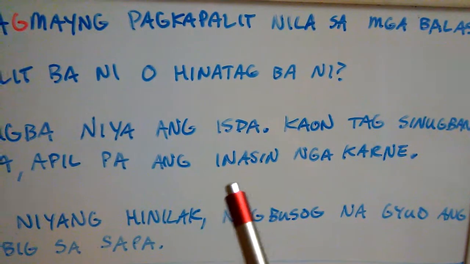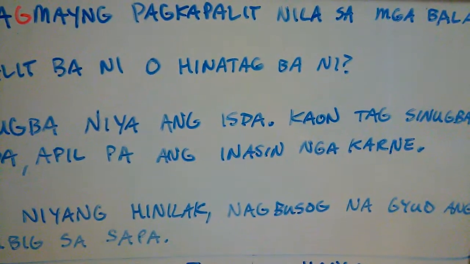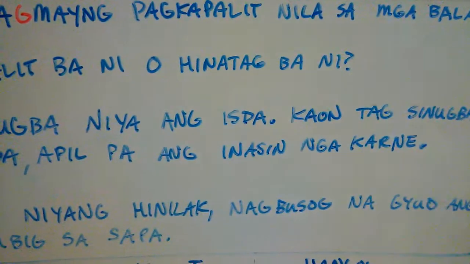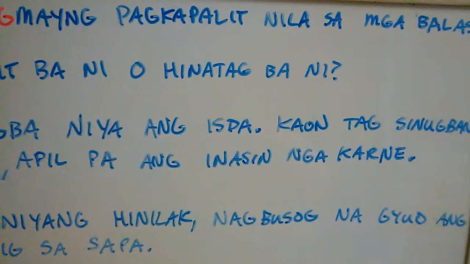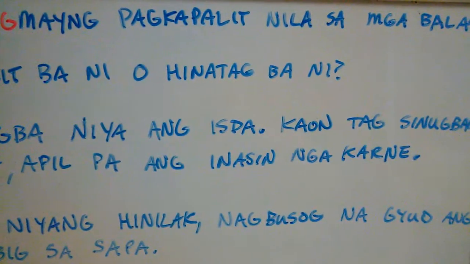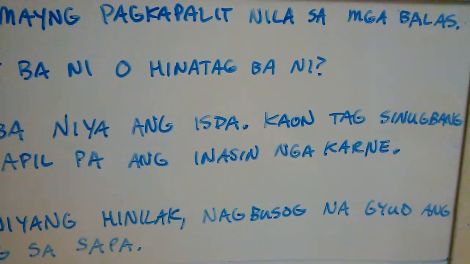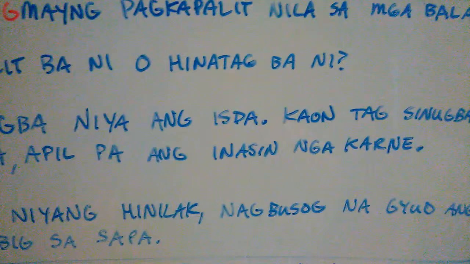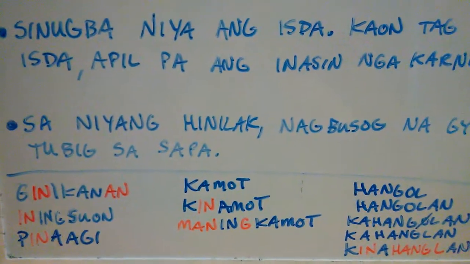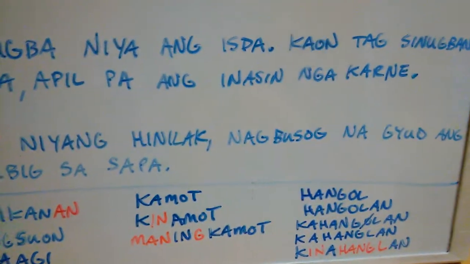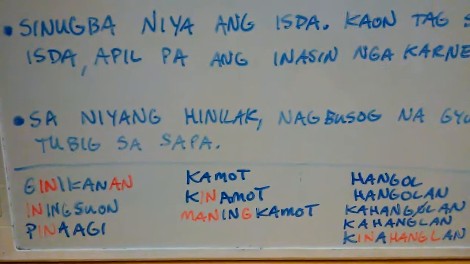Okay, so inasin nga karne, salted meat. Asin, salt. Inasin, something that's been salted already. It's been ongoing and had been salted. Inasin nga karne. So it's meat that had been salted already, or had been ongoing or previously salted, right? I don't know how long ago it was, but it's just been salted continually in the past sometime, in that progressive form, okay? And the last sentence we have here is, saniyang hinilak, nagbusog na gyud ang tubig sa sapa.